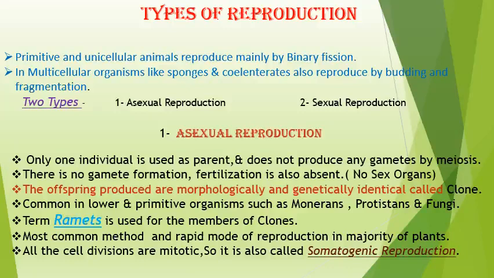The term ramets is used for members of clones. This type of reproduction is also called somatogenic reproduction. That is all we discussed earlier in the previous video.